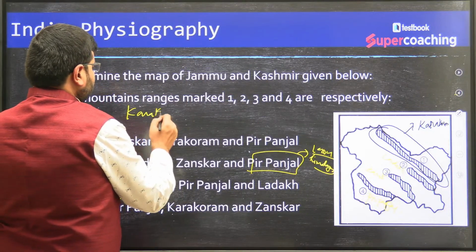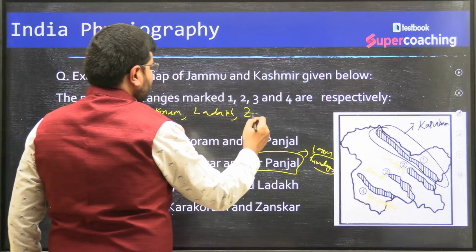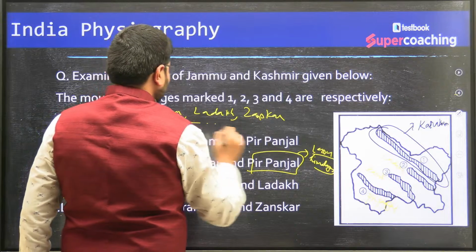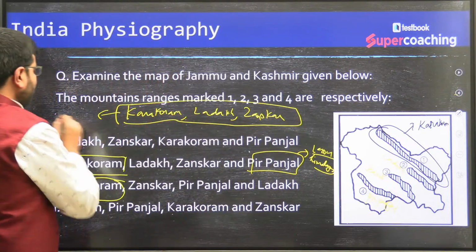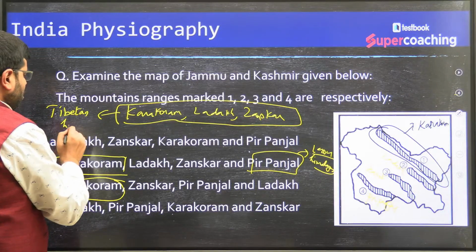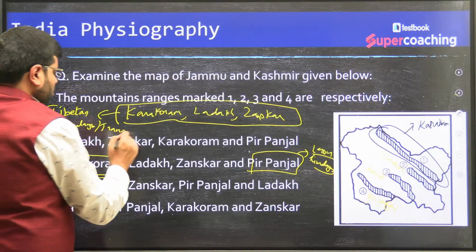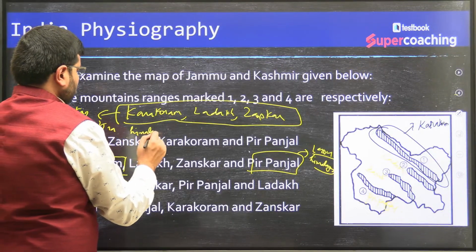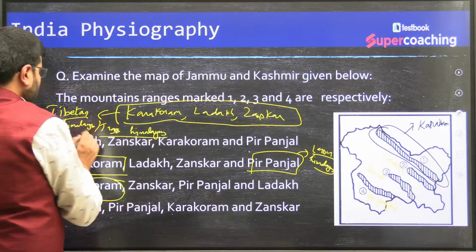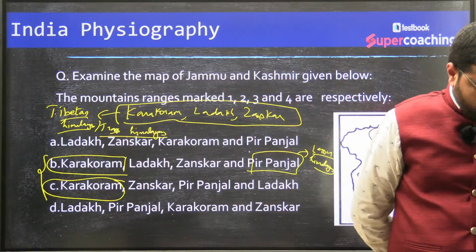Karakoram, Ladakh, Zaskar are part of which side of the mountains? We call it the Tibetan Himalayas, or these are the Trans Himalayas.